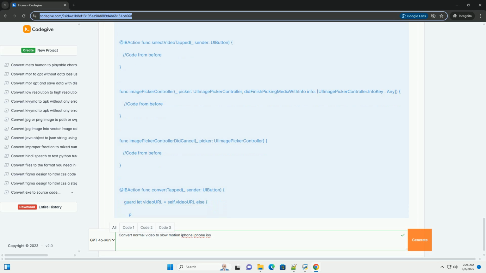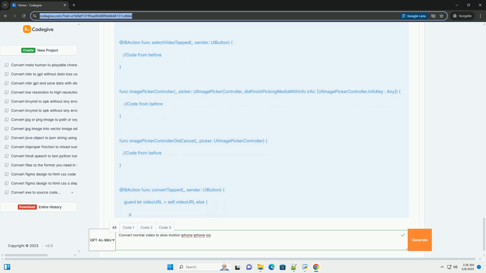It creates a UIImagePickerController, sets its delegate, source type to .photoLibrary, and media types to kUTTypeMovie to only allow video selection. Then, it presents the picker.